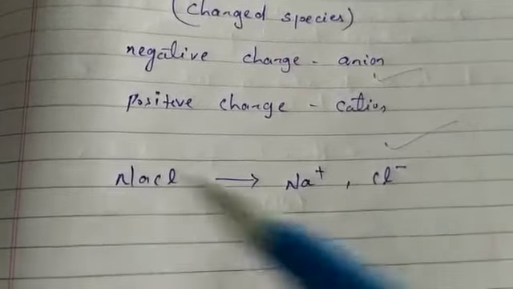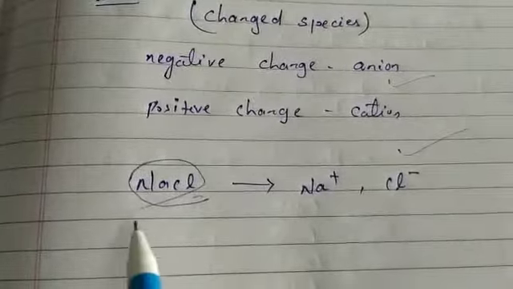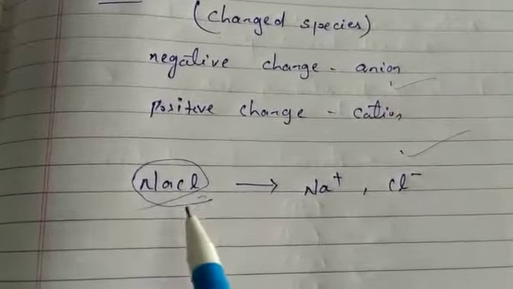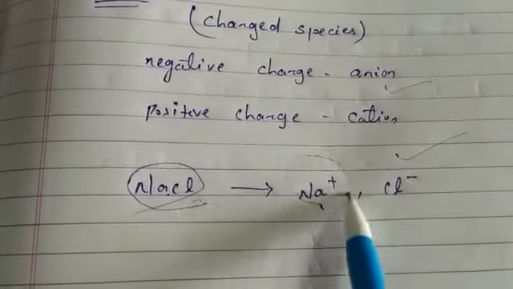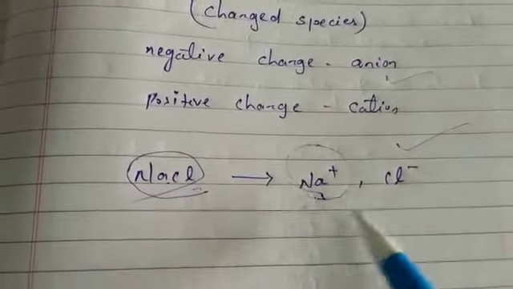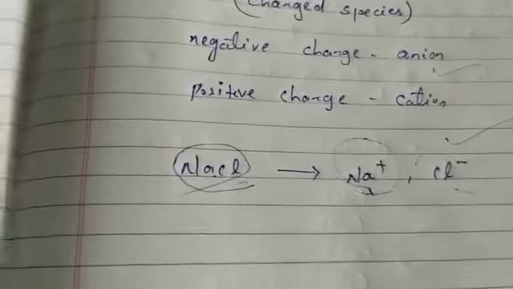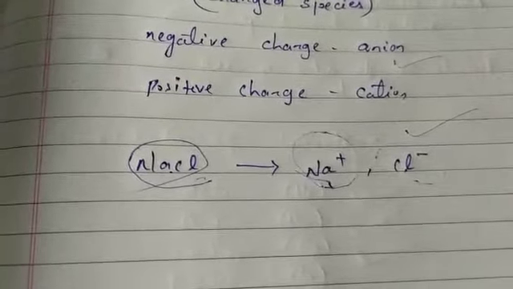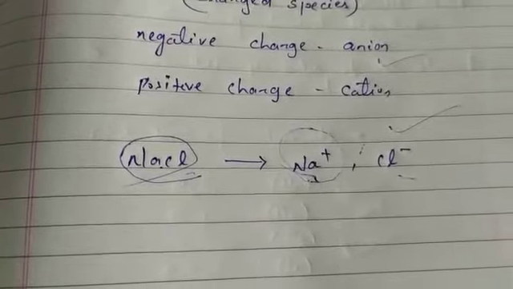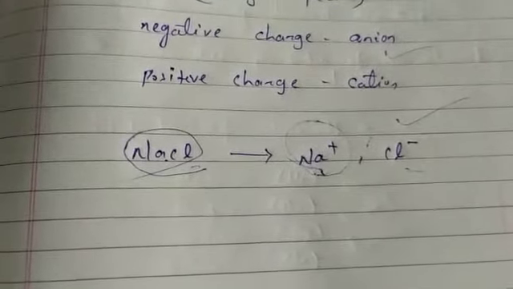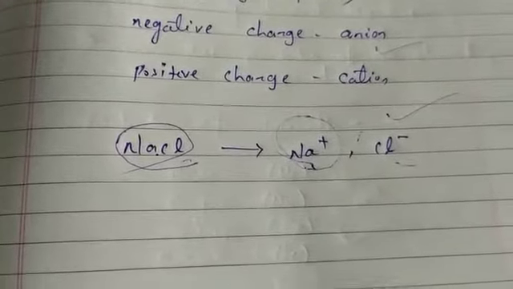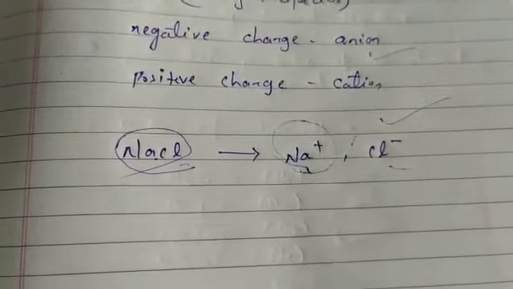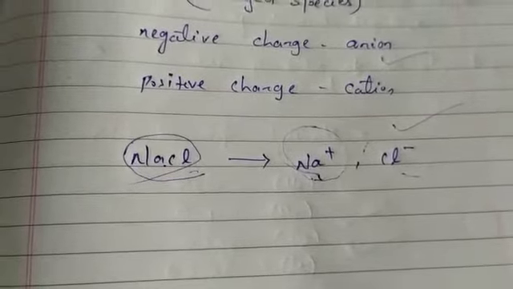For example, take sodium chloride, NaCl. It consists of one positive charge and one negative charge. Na+ is our cation, positively charged, and Cl- is our anion, negatively charged. An ion may consist of a single charged atom or a group of atoms with a net charge. A group of atoms carrying a charge is known as a polyatomic ion.